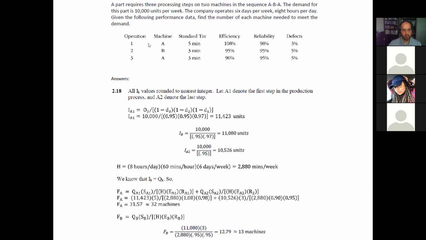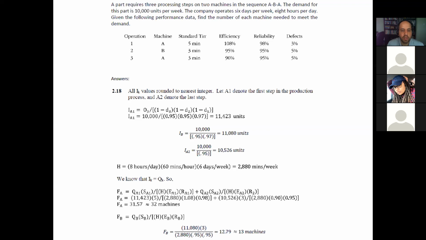So we have this information. We have operation 1, operation 2, and operation 3. Operation 1 and 3 happen in the same type of machine, machine A. And operation 2 happens in machine B. We have the standard time, the efficiency, the reliability, and the percentage of defects for each one of the operations.